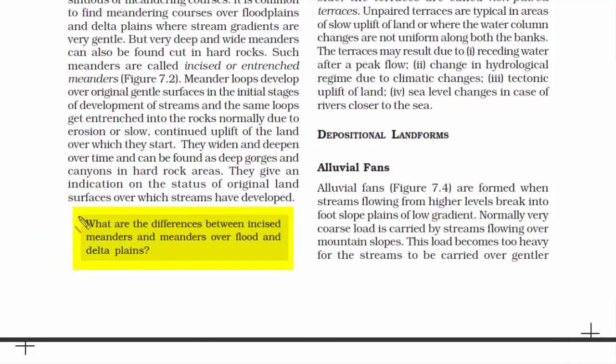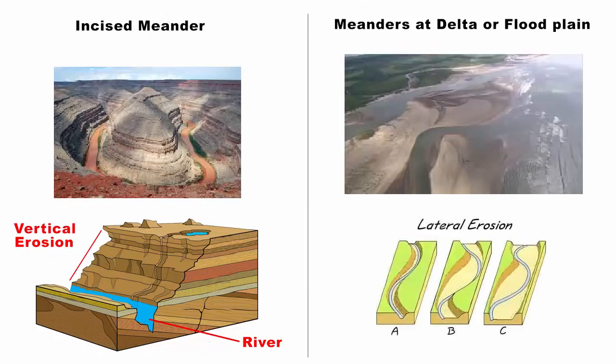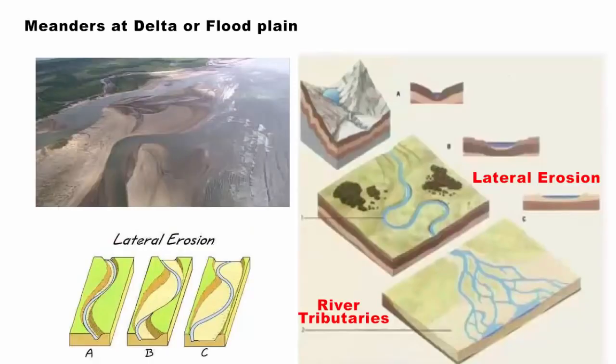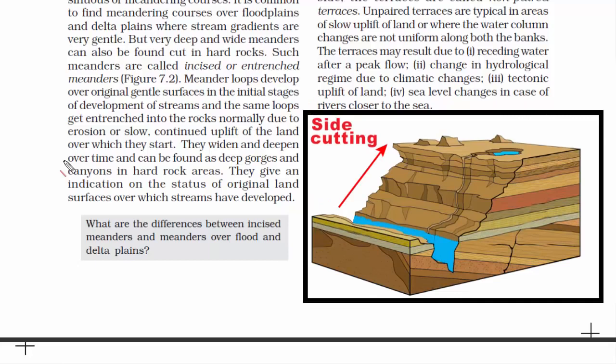What are the differences between incised meanders and meanders over flood and delta plains? In an incised meander, vertical erosion of the landscape is very powerful due to the gradient or elevation of the landscape. And if you see in the delta plains, which is a plain land, here lateral erosion, that is sideways erosion, is powerful. In plain or delta areas, you'll not see much landscape cutting. You'll see tributaries of the river flowing laterally. But in an incised meander, the river will go vertically and erode the landscape to such an extent that you will start noticing cuts on the sides of the landscape.